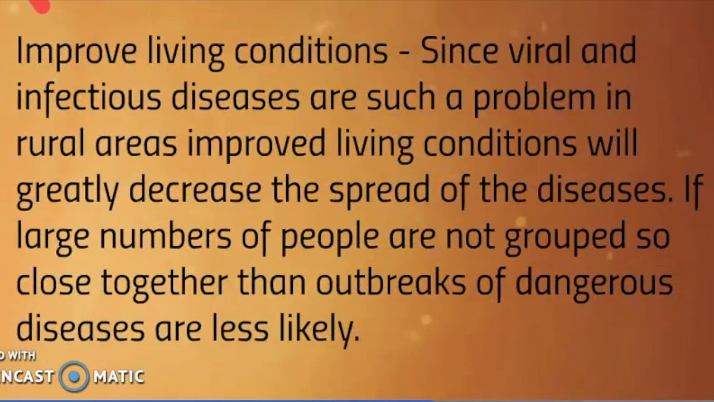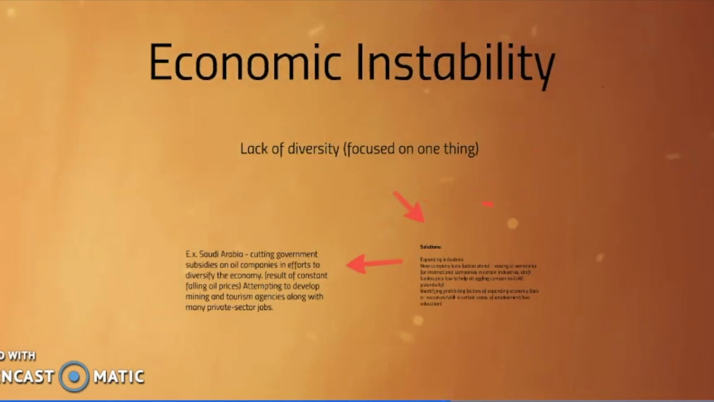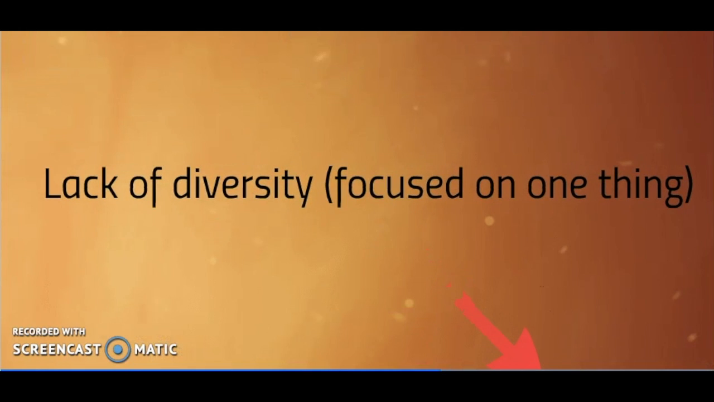Improving living conditions also helps with healthcare because viral and infectious diseases are spread quickly through great masses of people. So if the large numbers of people who are living in poverty are not grouped so close together, then the outbreaks of dangerous diseases are highly unlikely.